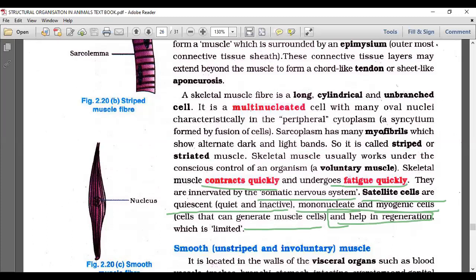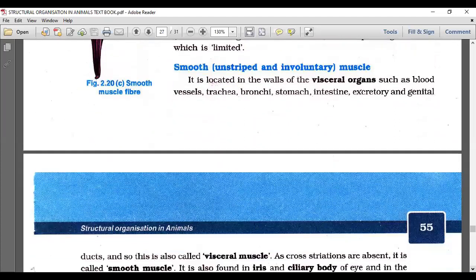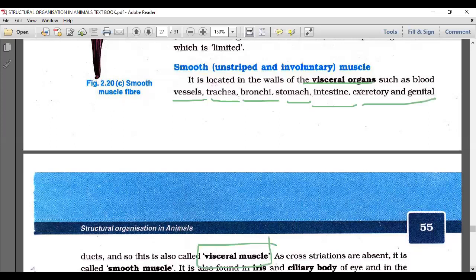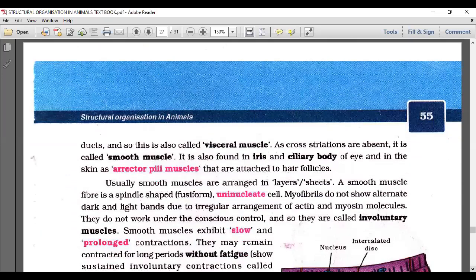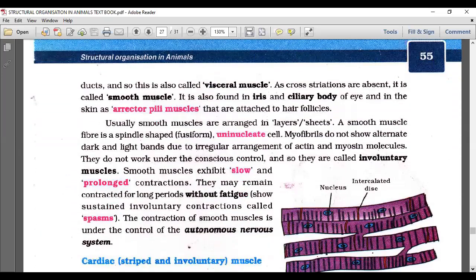Now the smooth muscles, or unstriped or involuntary muscle. They are located in the walls of visceral organs such as blood vessels, trachea, bronchi, stomach, intestine, and excretory and genital ducts. That's why we call it visceral muscle. There are no cross striations, which is why we call them smooth muscles. It is also found in the iris and ciliary body of the eye, which are derived from ectoderm, and the skin has erector pili muscles.